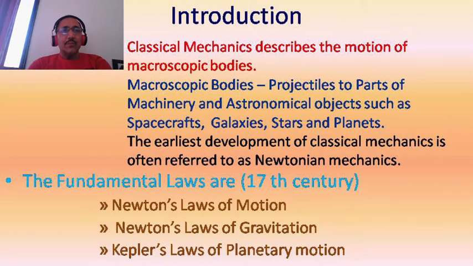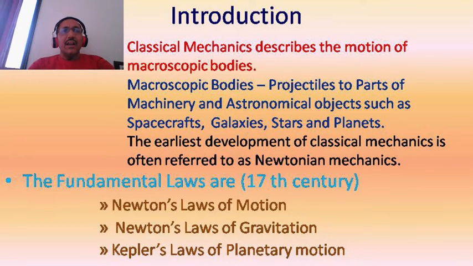The earliest development was made for classical mechanics, which is also called Newtonian mechanics. The fundamental laws of Newtonian mechanics are Newton's laws of motion, Newton's law of gravitation, and Kepler's laws of planetary motion.